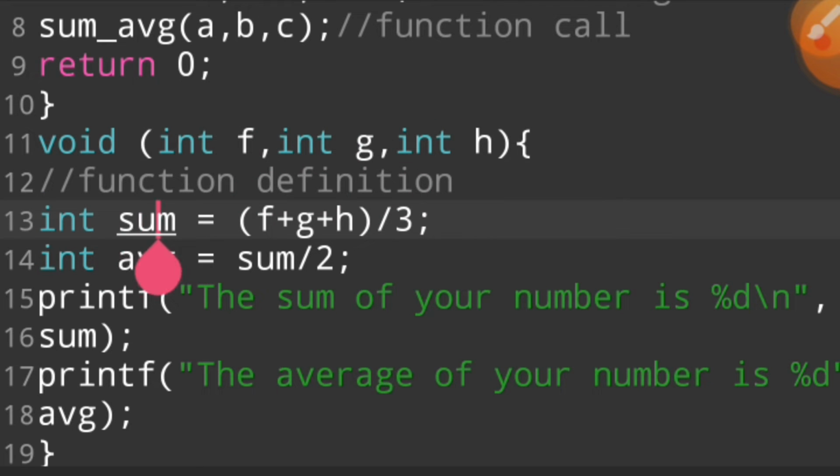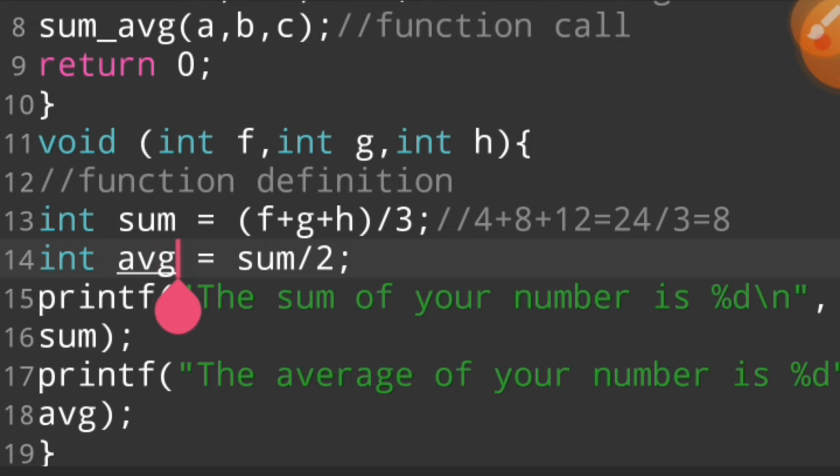So we make some variable names, and we say add these values 4, 8 and 12. 4 plus 8 plus 12 is equal to 24, and 24 divided by 3 is equal to 8. So 8 is stored in the integer sum.